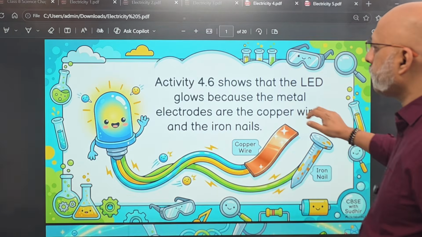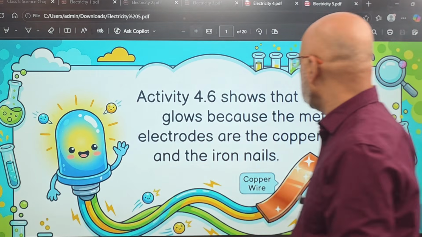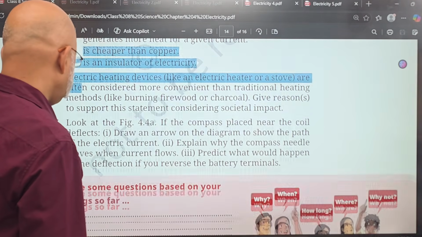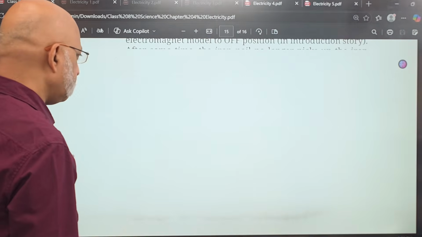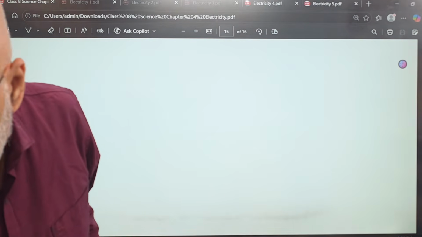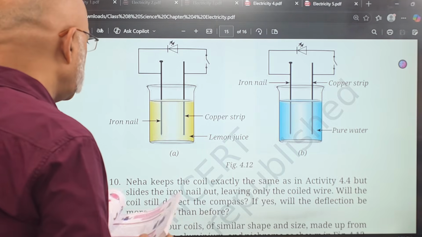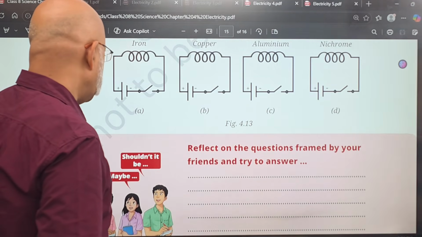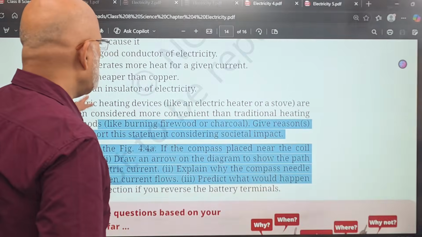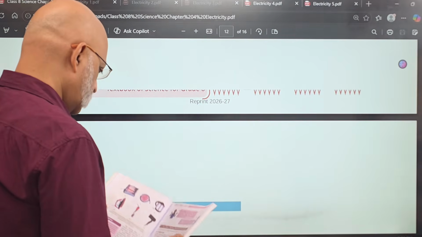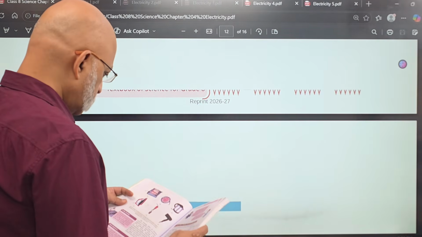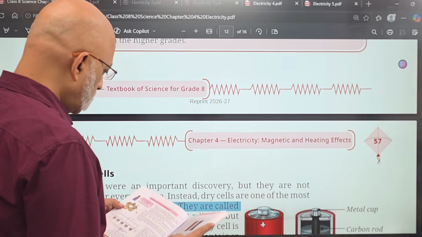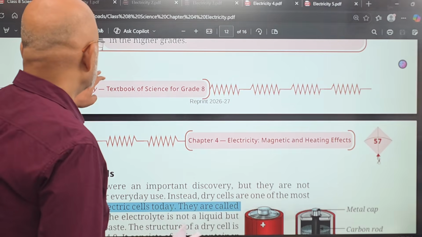Now, let's move to activity 4.6. Activity 4.6 is on which page? Oh no, I've gone too ahead, sorry. 4.6 is activity 4. Okay, activity 4.6 is before this.